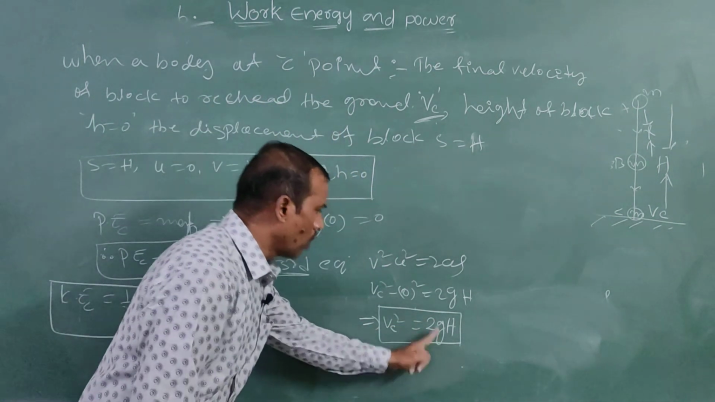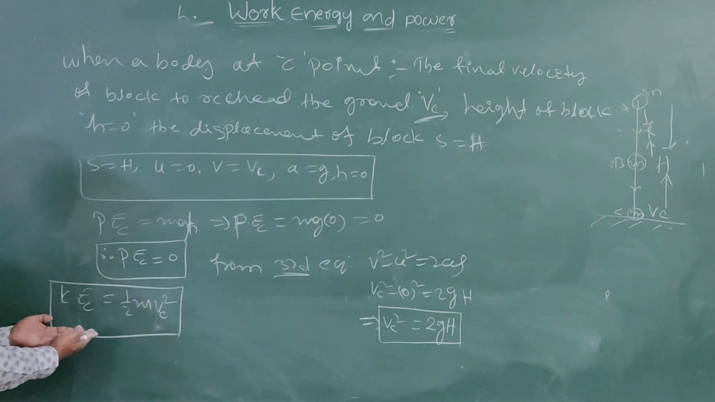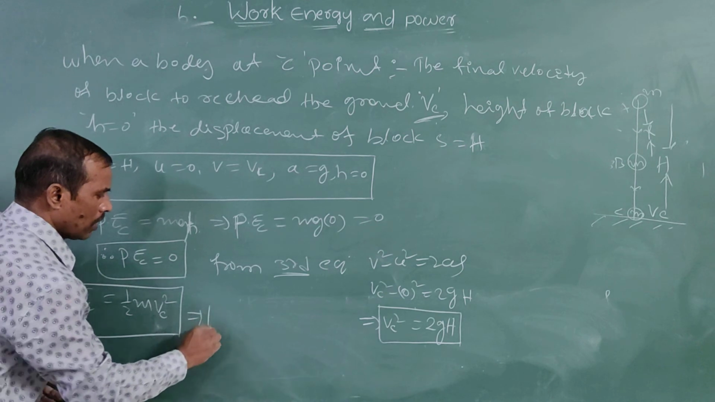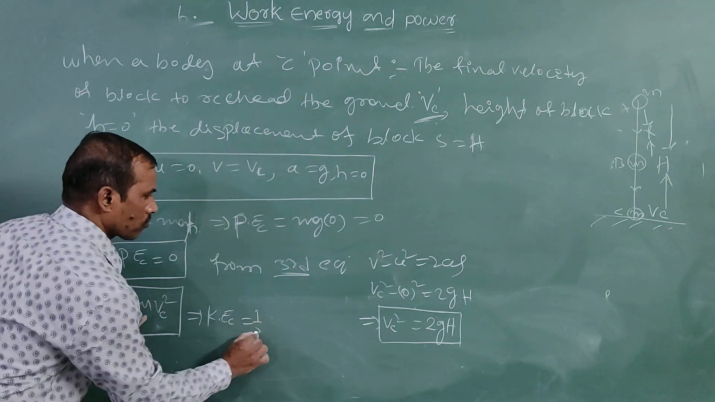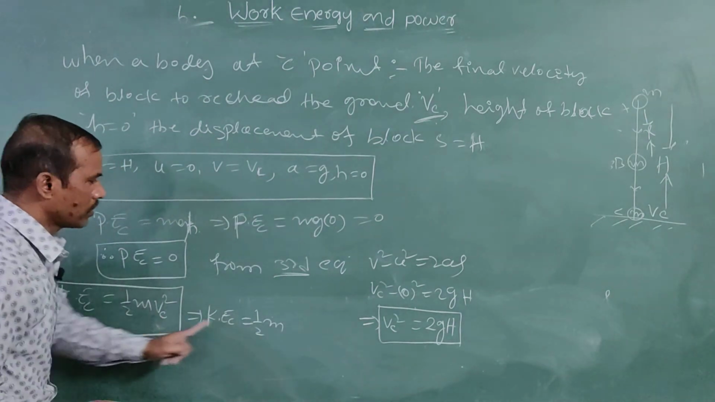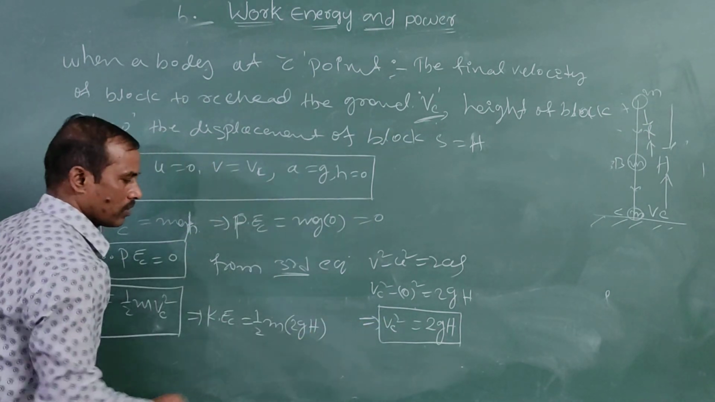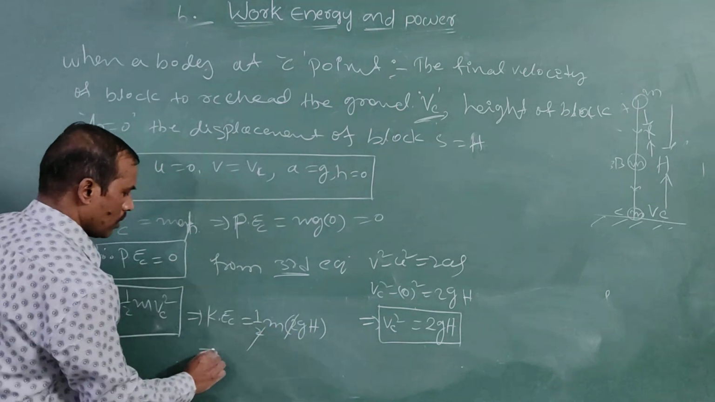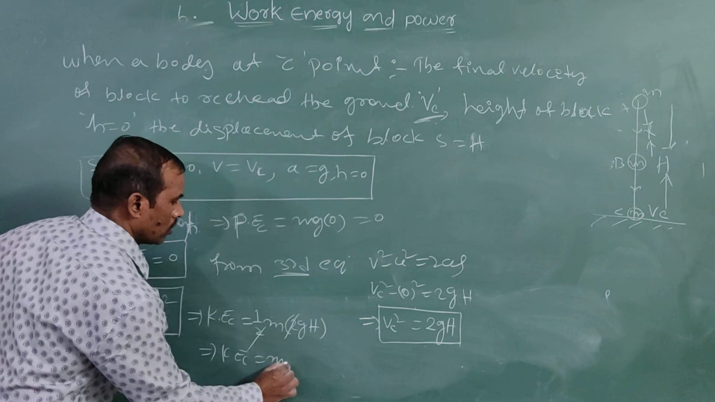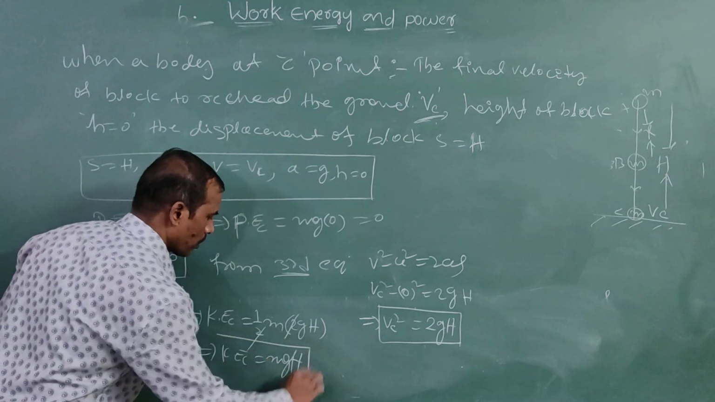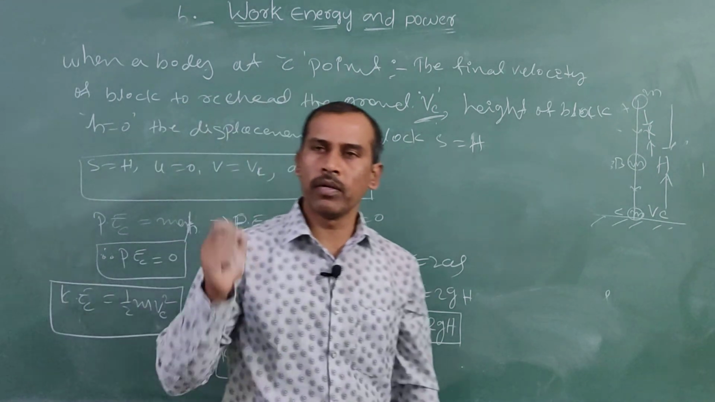Now substituting this in the kinetic energy equation, the kinetic energy at C point is equal to 1/2 m Vc squared, which is 1/2 m times 2gh. The 2 gets cancelled. Simplifying, the kinetic energy at C point is equal to mgh. This is the kinetic energy of the block when it reaches the ground at C point.